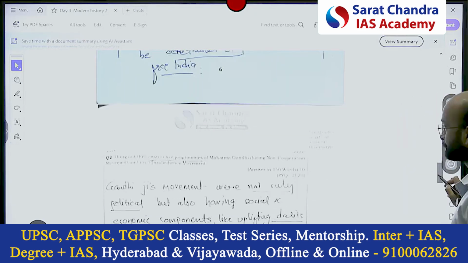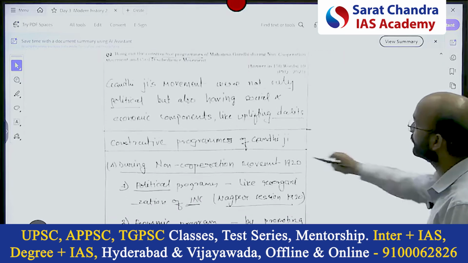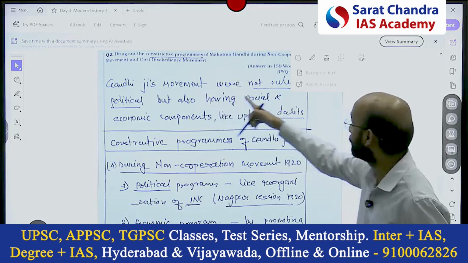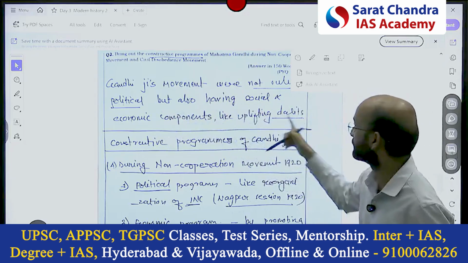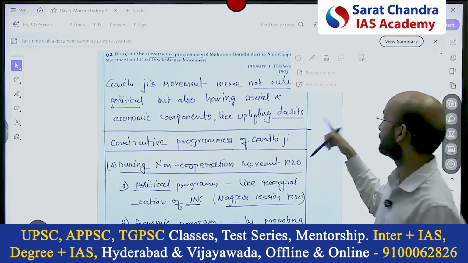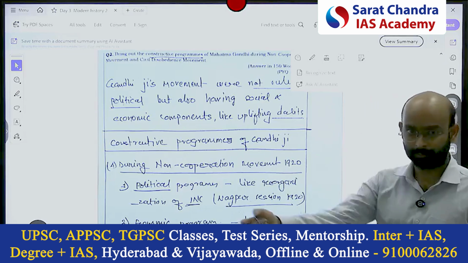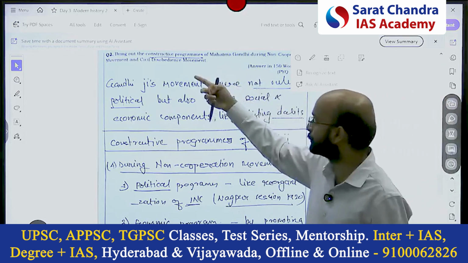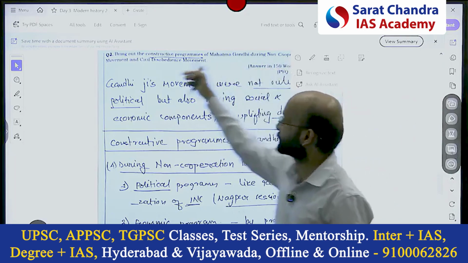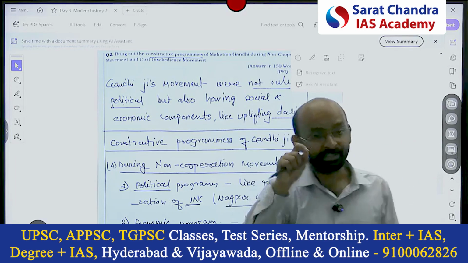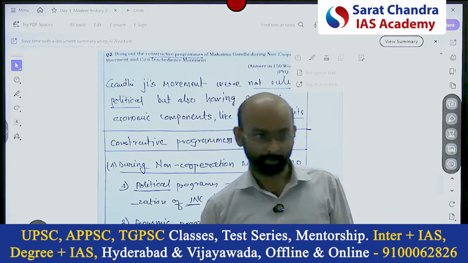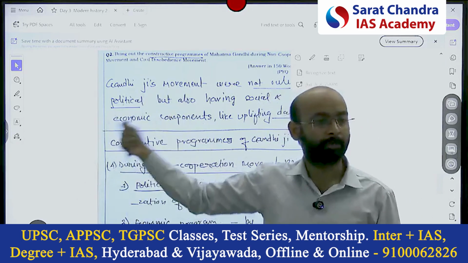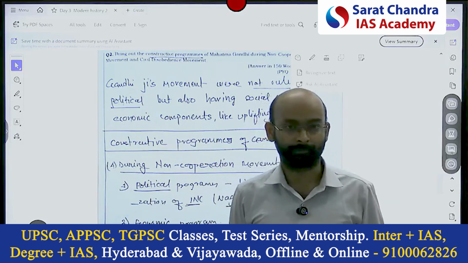Next event. Next is to bring out the constructive program of Mahatma Gandhi during the non-cooperation movement and the civil disobedience movement. Gandhiji's movements were not only political but also had social and economic components, like uplifting Dalits. As I discussed, here it was difficult. The second way of introducing would be talking about the non-cooperation movement and civil disobedience movement, mentioning their years, and saying that these were not only political movements but also social and economic movements. That can be the second way.